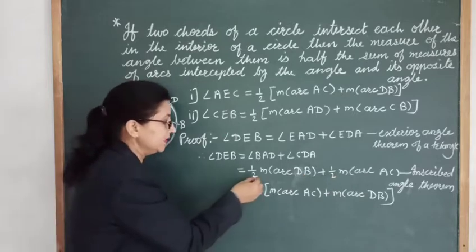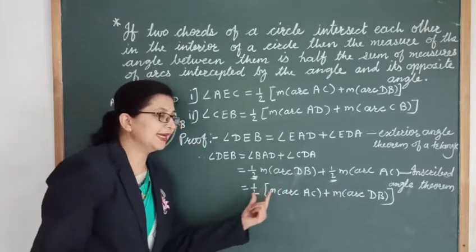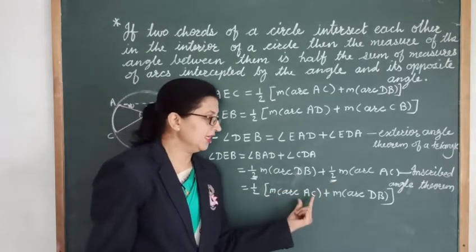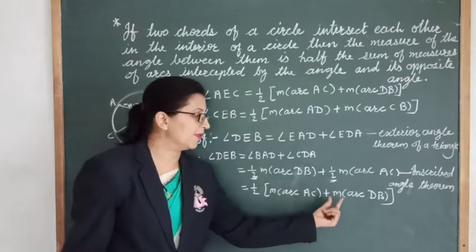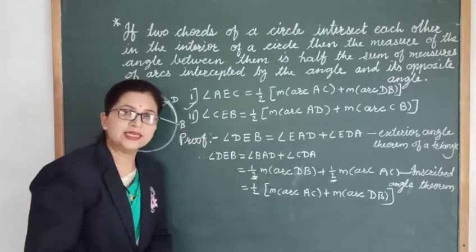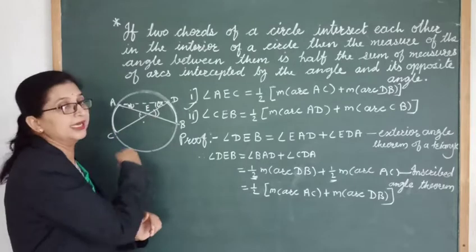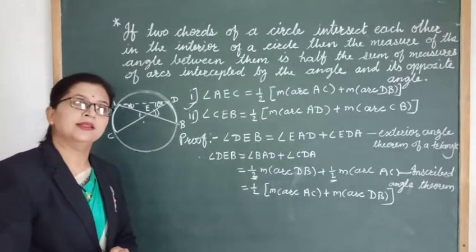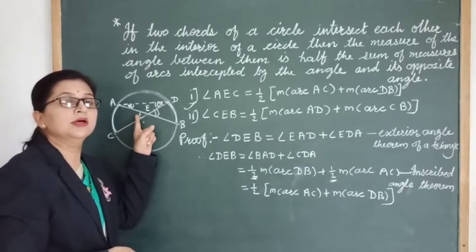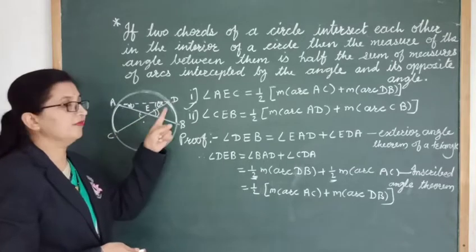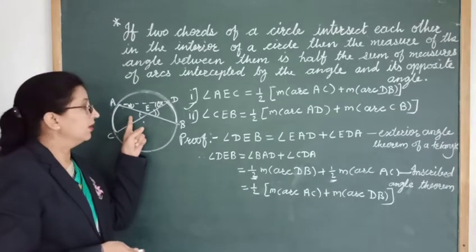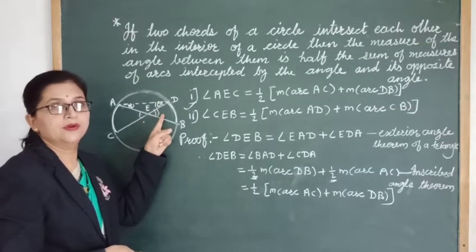Now again here, this half is common. Let's take it out. So here we will get half of, in bracket, measure of arc AC plus measure of arc BD, and that only we have to prove. So in this way we can say that if the chords are intersecting each other inside the circle, then the angle formed between them is equal to half of the sum of the arcs intercepted by the angle and the angle opposite to it. Okay.